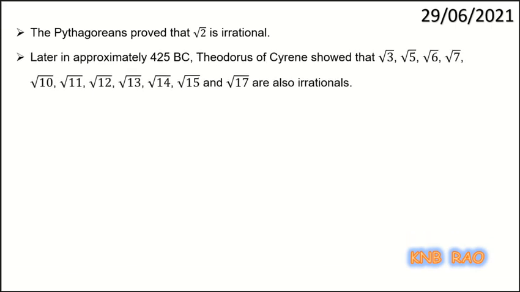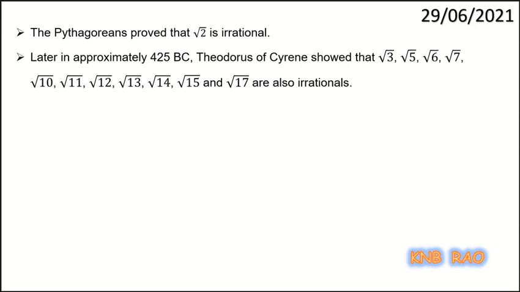The Pythagoreans proved that root 2 is irrational. Okay. Later, approximately 425 BC, Theodorus of Cyrene showed that root 3, root 5, root 6, root 7 and so on are all irrationals. He proved that. So, around 400 BC root 2 was found to be irrational by the Pythagoreans and revealed to the outside of the sect, and in 425 BC Theodorus proved root 3, root 5, root 6 and remaining such numbers as irrationals.